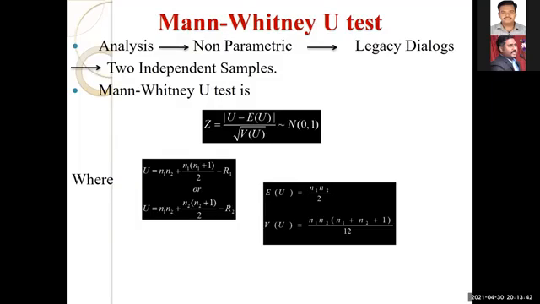So manually, this is the formula they will use. But now here we are going to work it out with SPSS. So in SPSS, where are the options? Go to Analyze, Nonparametric Tests, Legacy Dialogs, Two Independent Samples. Clear? Once again, I'll repeat: Analyze, Nonparametric Tests, Legacy Dialogs, and Two Independent Samples. There you need to do the Mann-Whitney test.